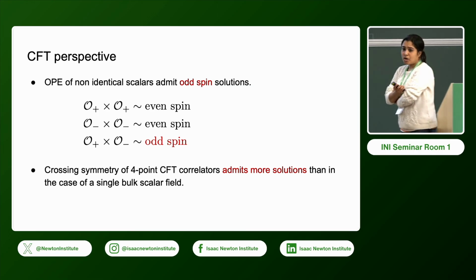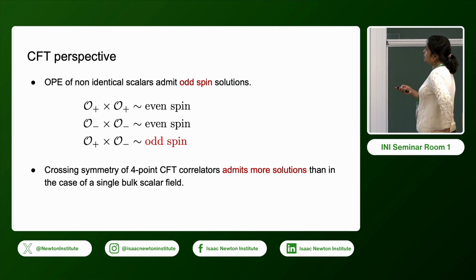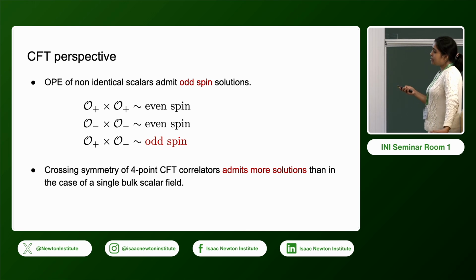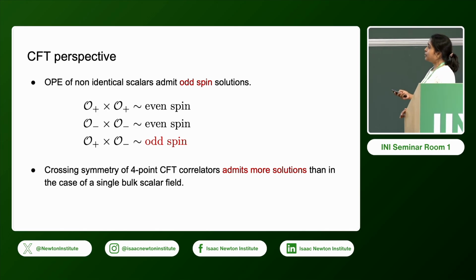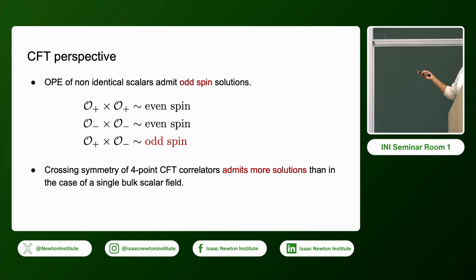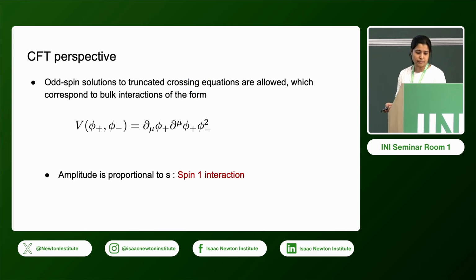Okay. So let's talk about this from the abstract CFT point of view. Now we have three kinds of operators. Since we have non-identical scalars, O plus and O minus, we can have odd spin operators in the OPE. So it turns out that with this OPE, the crossing symmetry of the 4-point correlation function admits more solutions than in the case of a single bulk scalar field, because odd solutions are all allowed now.